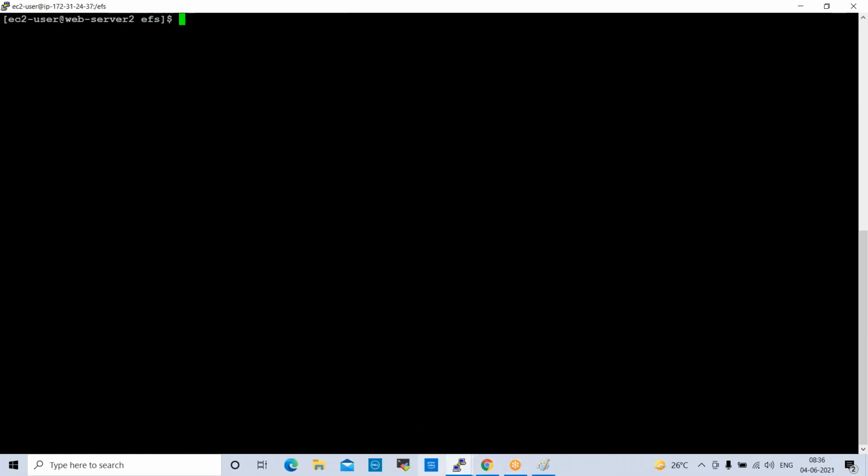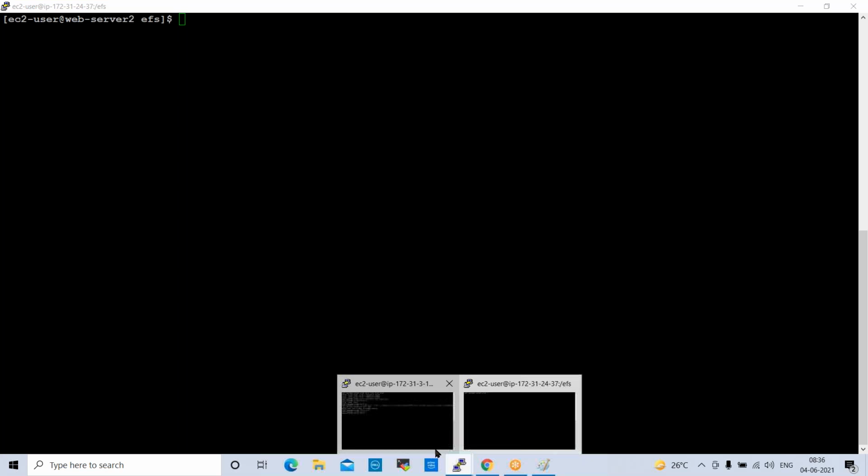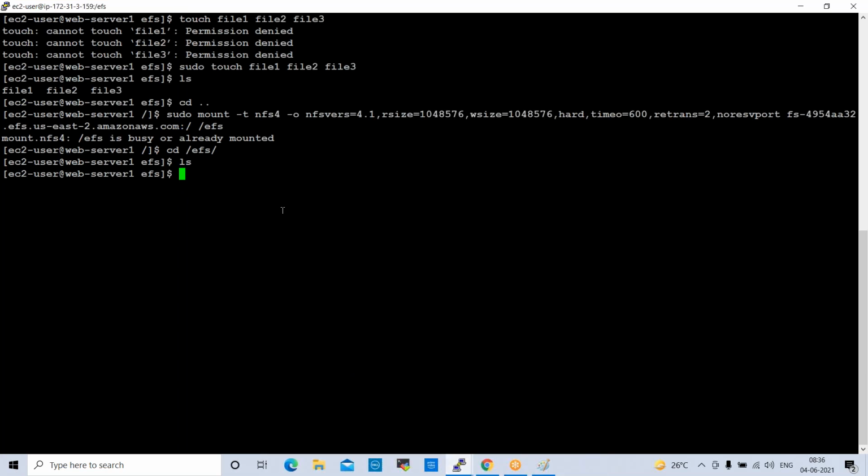Clear the screen. So now both the mount points are mounted. I'm in web server 1. Now what I want to do, sudo touch file1, file2, file3. I want to create some files on web server 1. Okay, enter. Now if you check ls here, file1, file2, file3 are available in the EFS folder on web server 1.